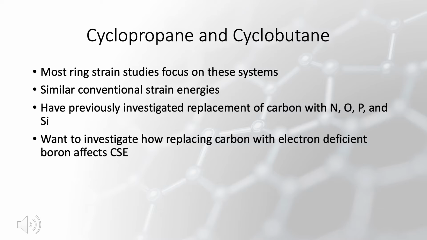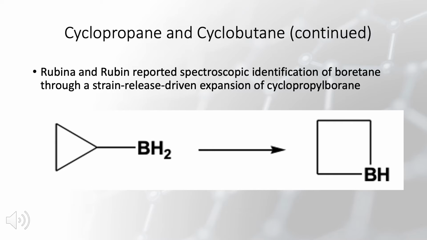And so we have previously investigated the replacement of carbon with nitrogen, oxygen, phosphorus, and silicon, and observed how the conventional strain energy of these systems changes. And now we want to investigate how replacing carbon with an electron-deficient boron will affect the conventional strain energy of these systems. Also in our study, we want to investigate this strain release-driven expansion of cyclopropylborane.